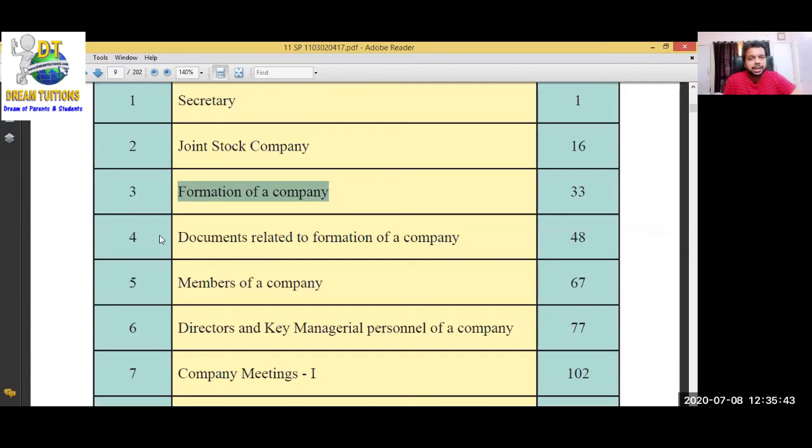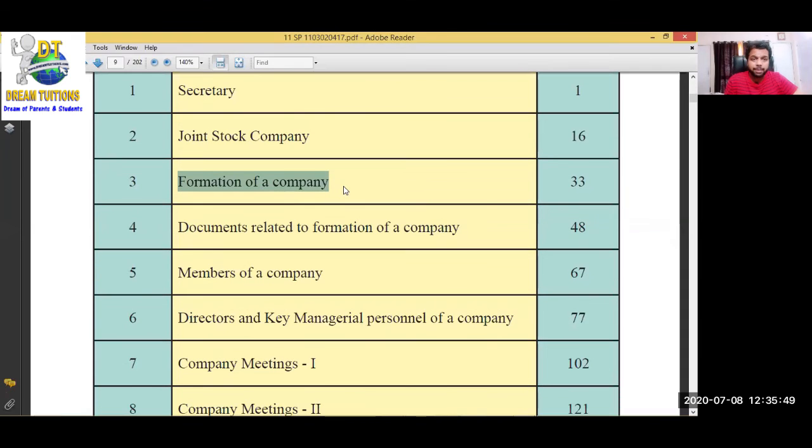All the documents, all the government offices, they are going to explain the steps: first what we have to do, second what we have to do. All the steps they are going to explain. In the third chapter, they are going to teach us how to start a joint stock company. Fourth chapter, documents related to formation of a company. Which documents are required?